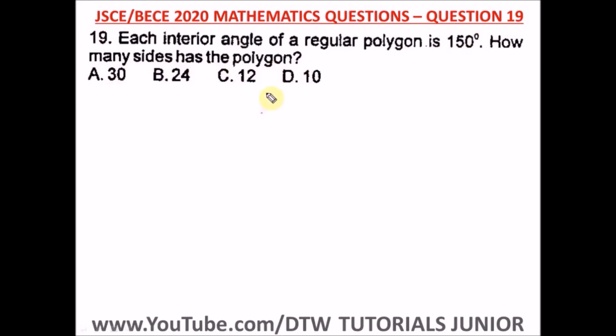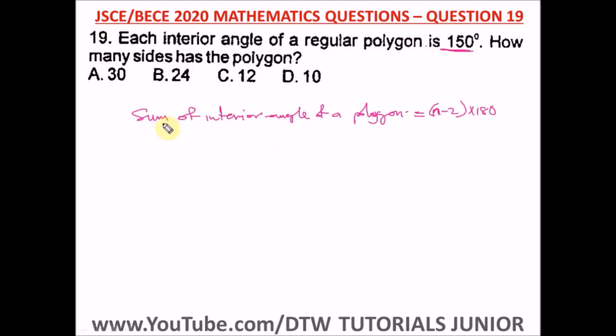So we have to remember the theorem that states that the sum of interior angles of a polygon is equal to (n minus 2) in parentheses multiplied by 180, where n is the number of sides. But from here it says each interior angle of the regular polygon is 150. So each angle is 150.